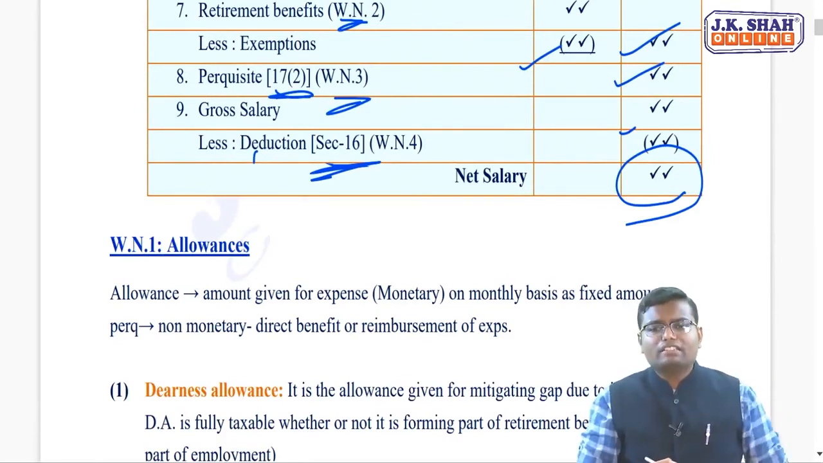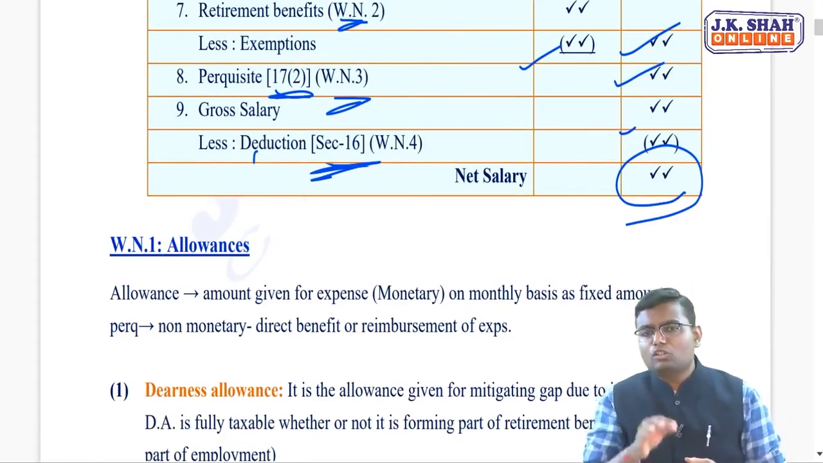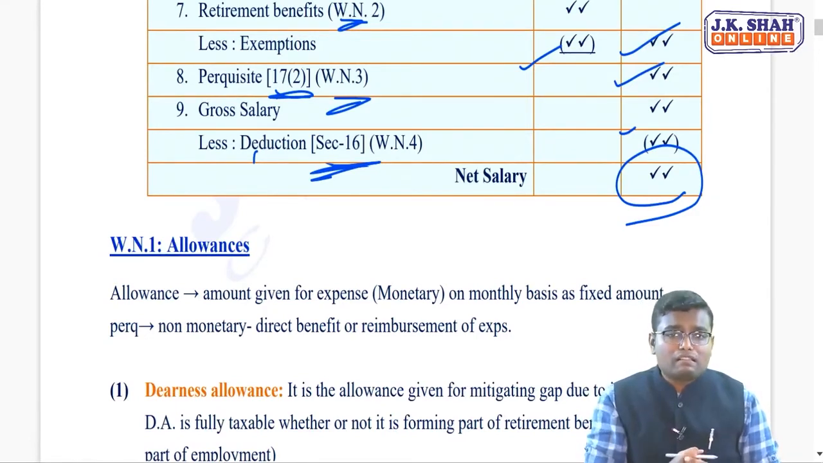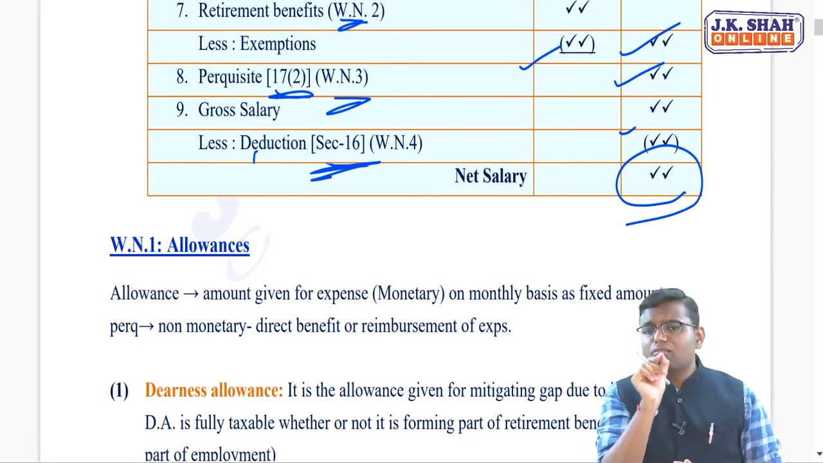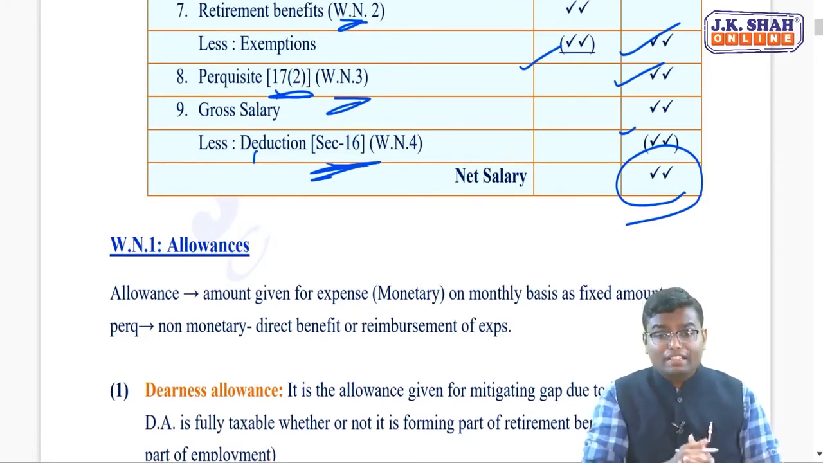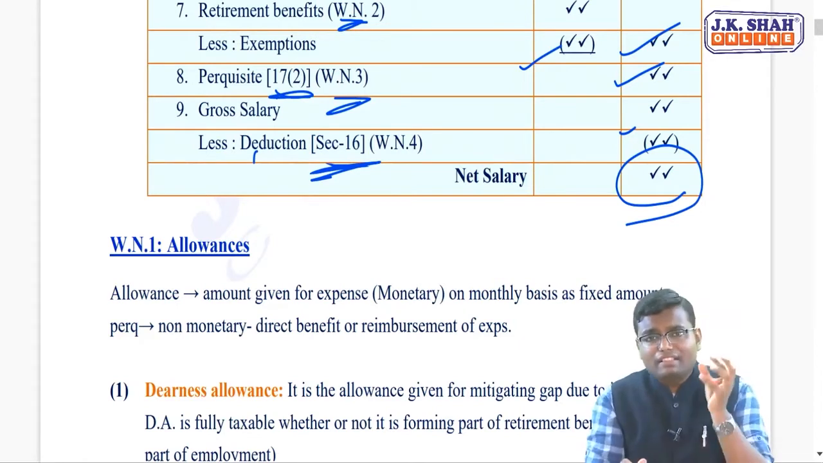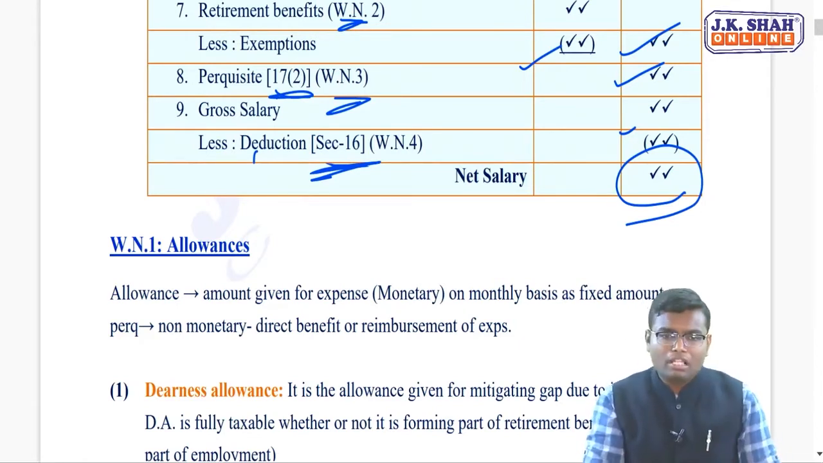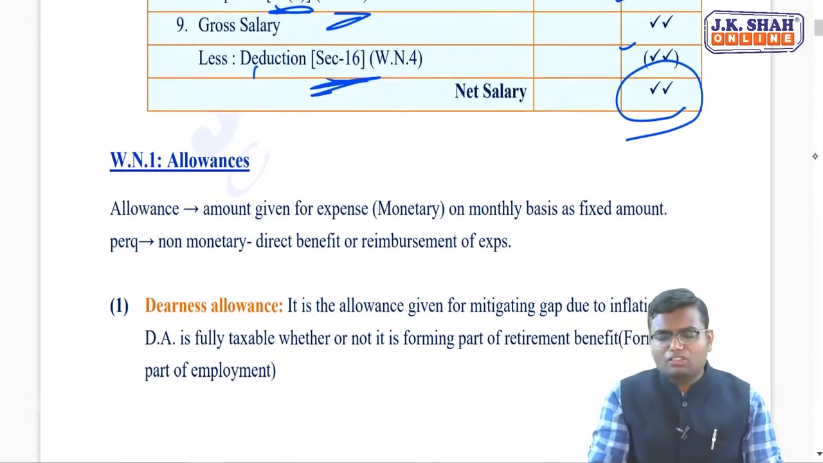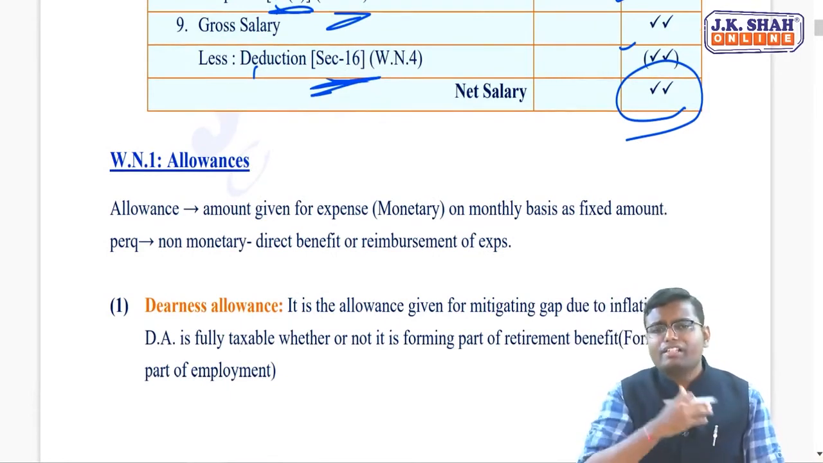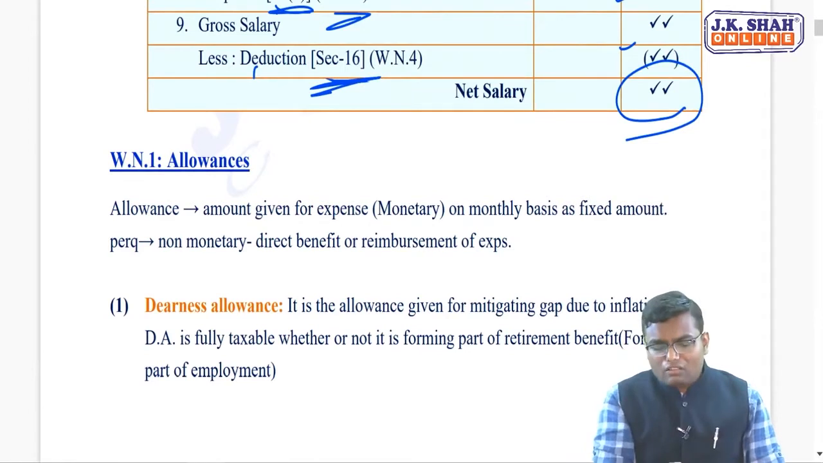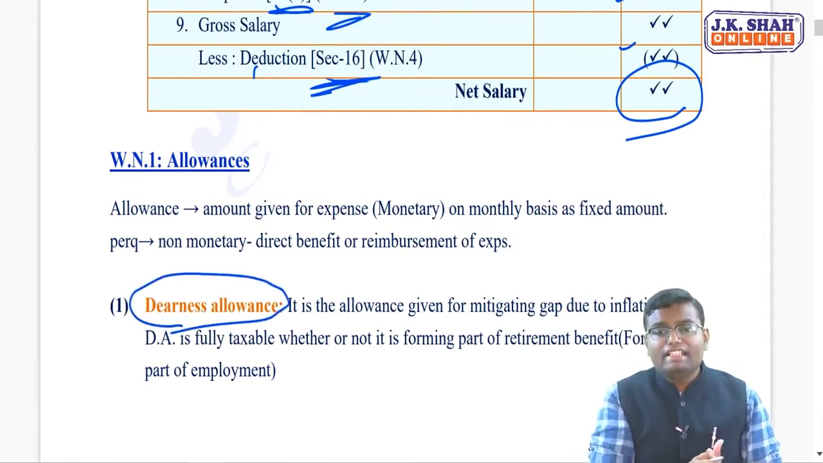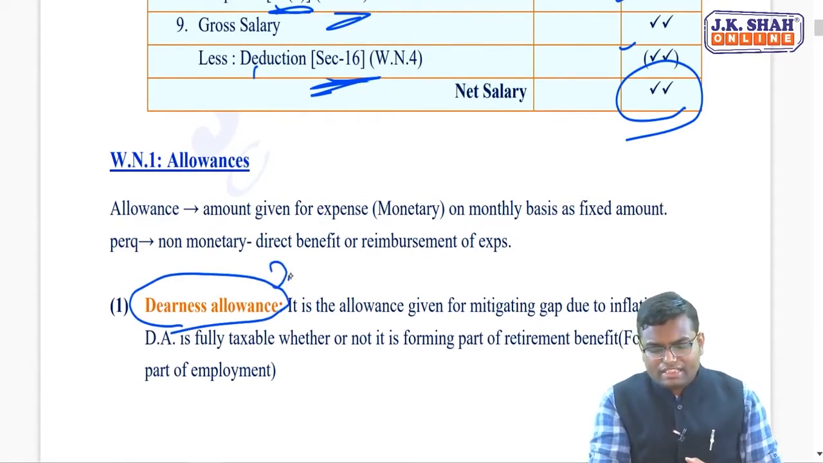Now, without wasting time, moving to the very first working note, number 1, allowances. What is the meaning of allowances? It is the per month fixed amount given to mitigate your expenditure. It is not actual reimbursement. It is the per month fixed amount. Whereas perquisite is either a non-monetary benefit or reimbursement of the actual expenditure. Now the very first allowance that comes into the picture is DA, in short, dearness allowance.